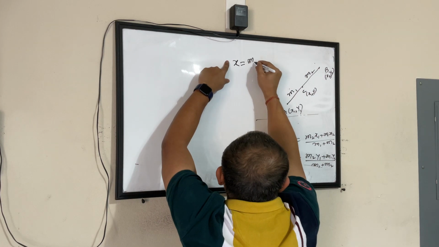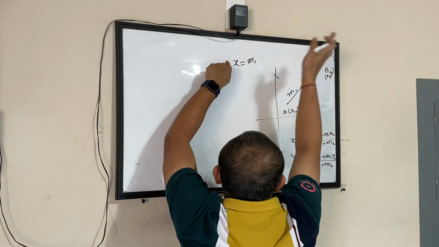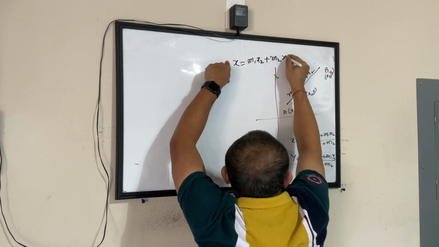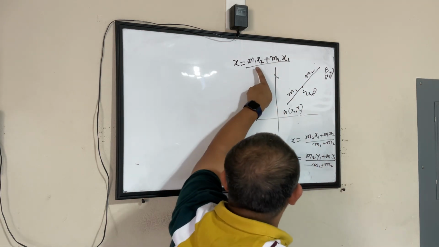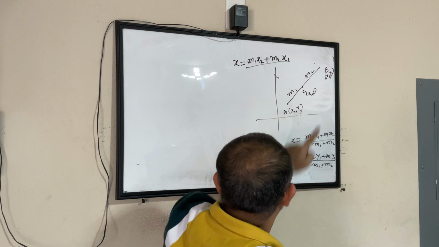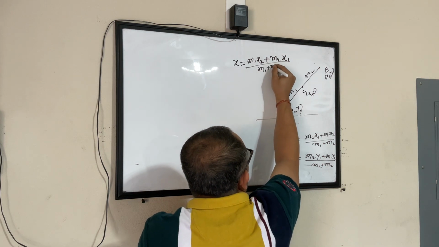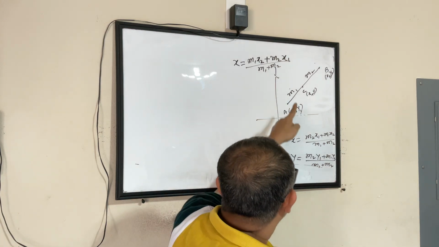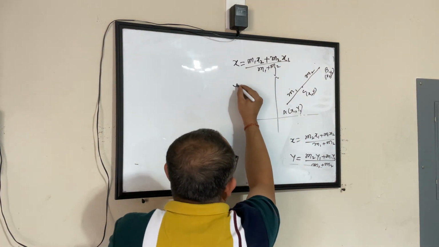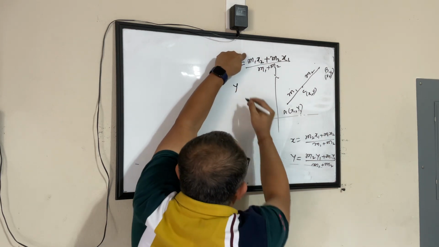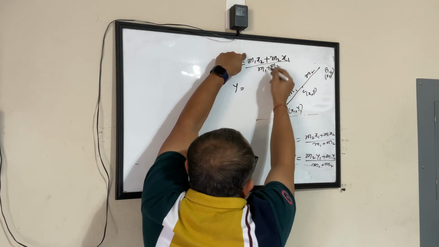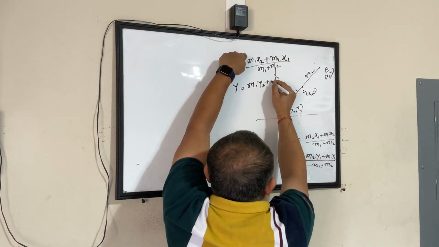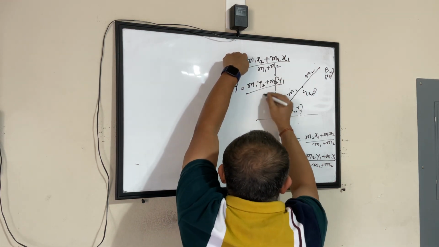So m1, I will go to the second one. So m1 x2 plus m2, I'll go to the first one. So this is just the reverse. First one goes with the second one, second one goes with the first one, by m1 plus m2. And how did we prove it? You can watch the video and you can recall that. Now, if x is this, y also follows the same pattern, just in relation to y. So m1 y2 plus m2 y1 by m1 plus m2.